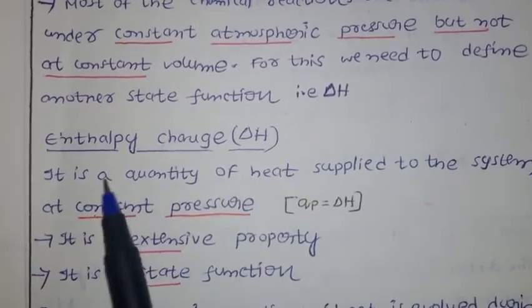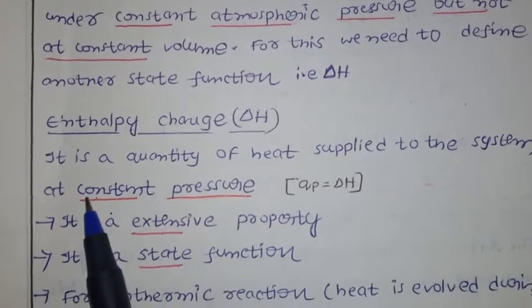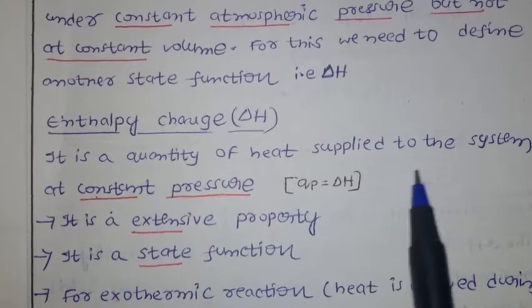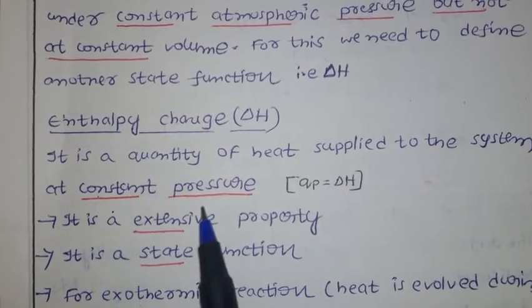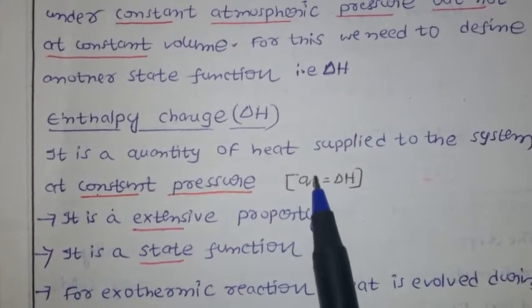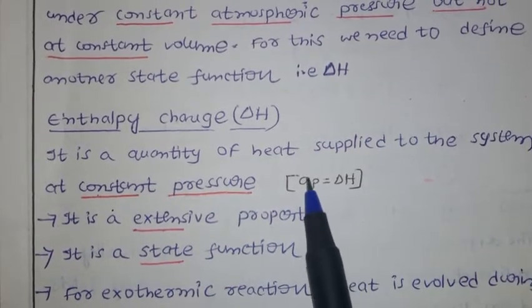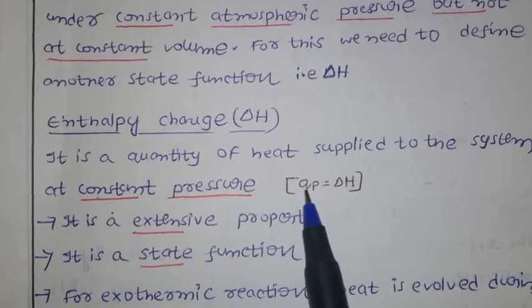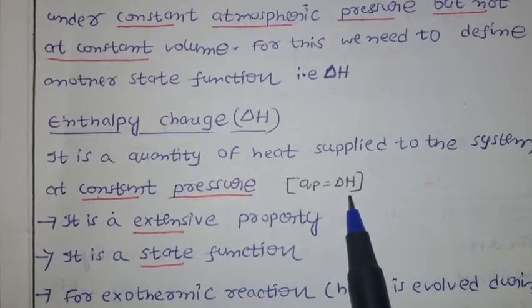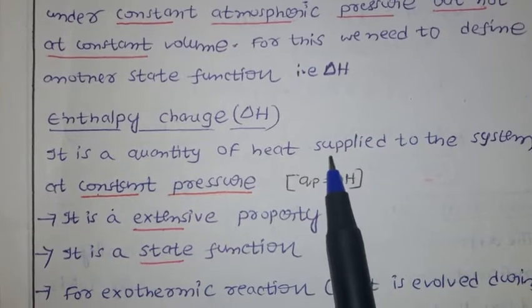Delta H is nothing but enthalpy change. How can we define it? It is the quantity of heat supplied to the system at constant pressure, that is Q_P. We already discussed that the subscript P indicates constant pressure. You measure the heat at constant pressure, and that is equal to delta H. This is the definition of enthalpy change.